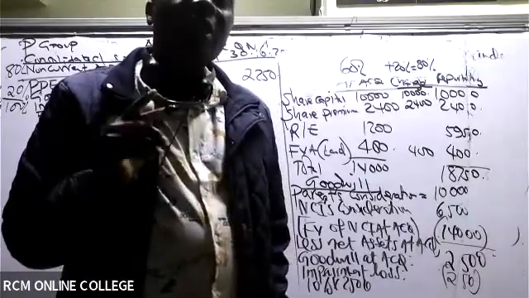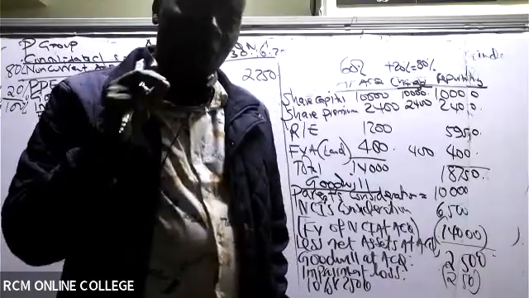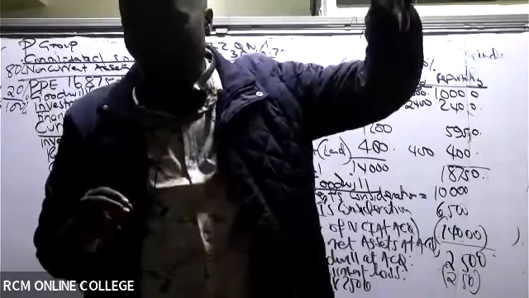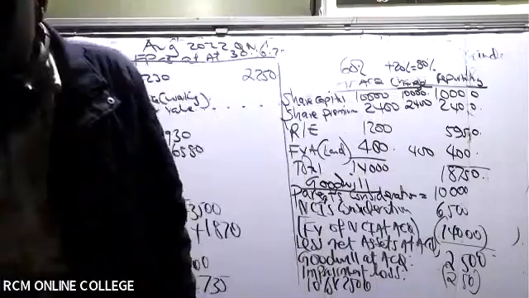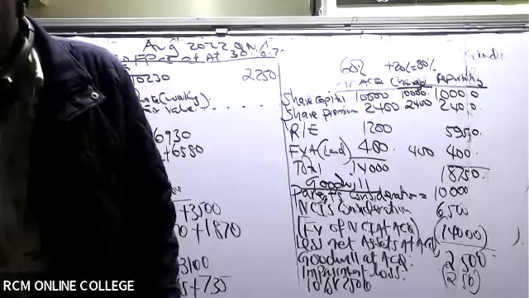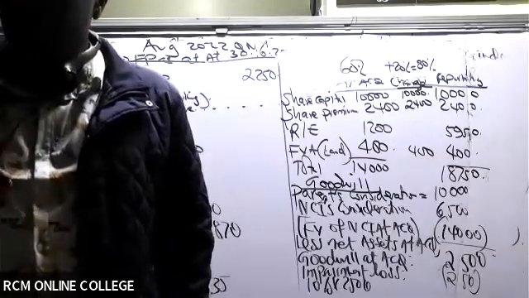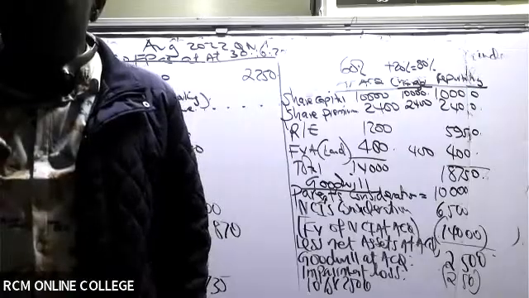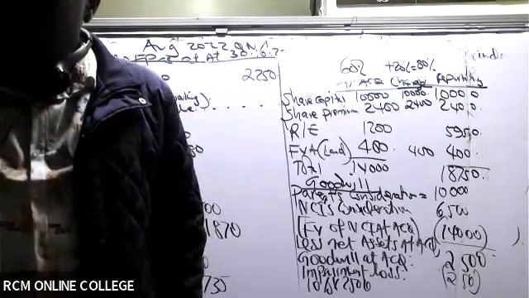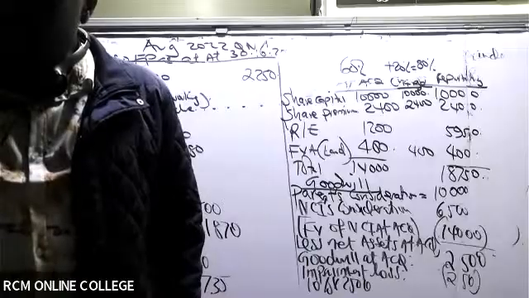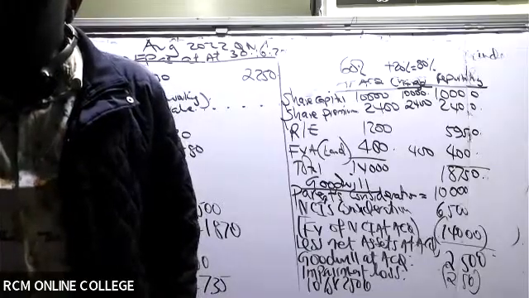Very good. But you see, this investment here came as a result of what? Our initial 10,000 given in the question. On 1st January 2012, P Limited acquired 60% of the ordinary shares of S Limited for cash consideration of 10,000. And then the other 2,000 came in note number.